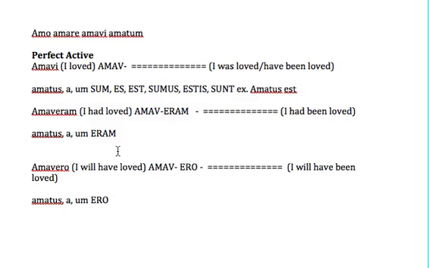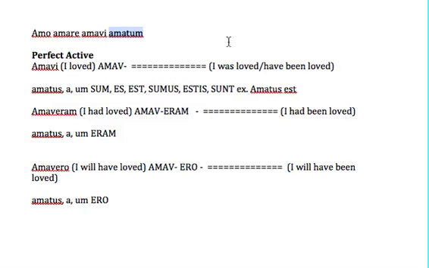Okay? So, the good thing is that if you remember that in the perfect active you attach eram, the same thing you do for the passive, except that it's a different word, and instead of having the stem of the perfect, you have the fourth principal part, which has turned into an adjective.